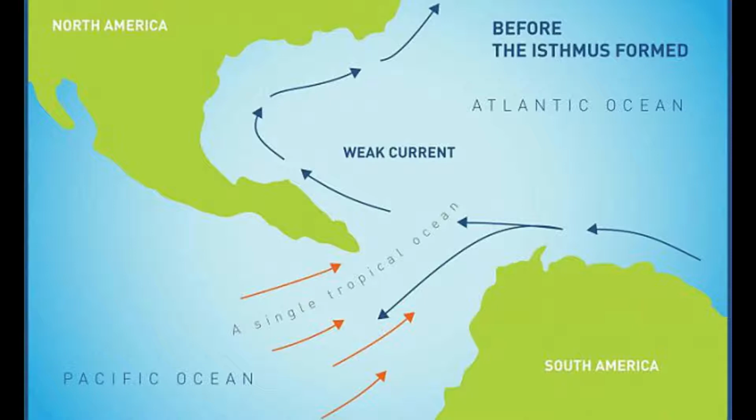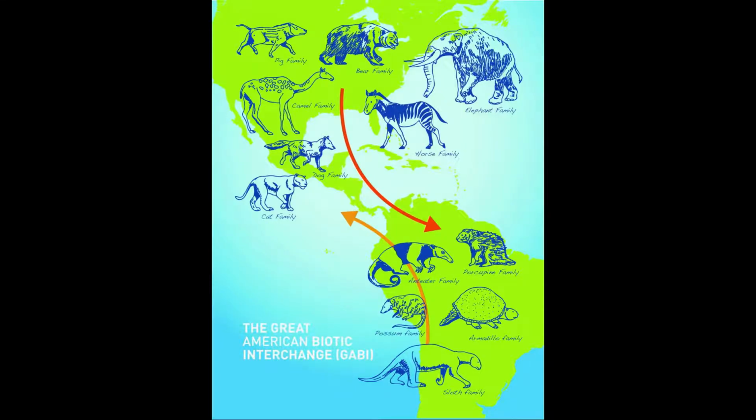Before that, South America and North America were completely separated from each other. After the formation of this land bridge, there was a great migration of animals between North America and South America. This migration is known by the name Great American Interchange.